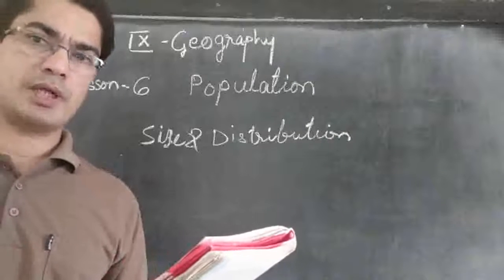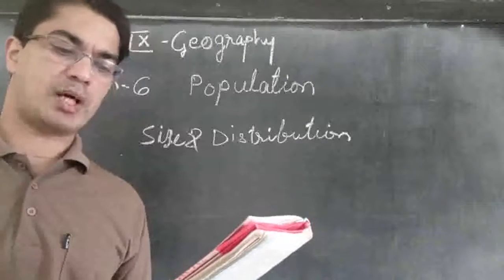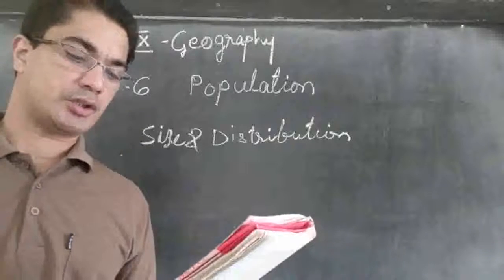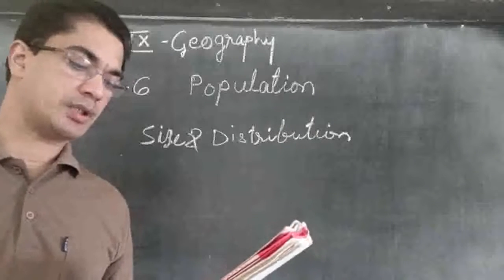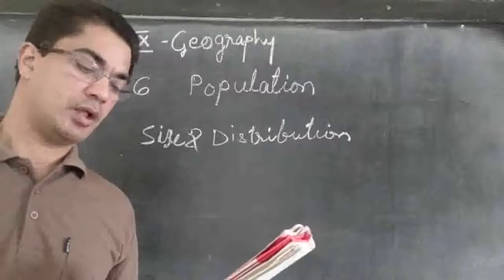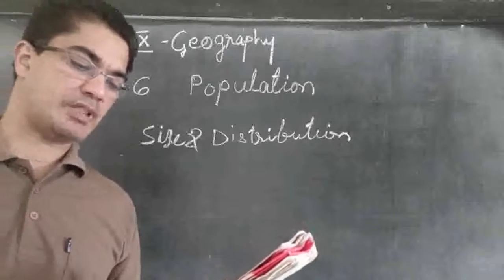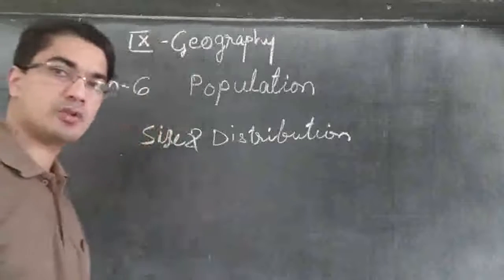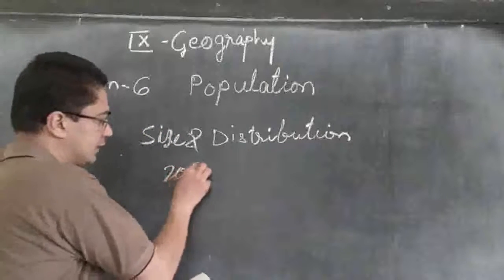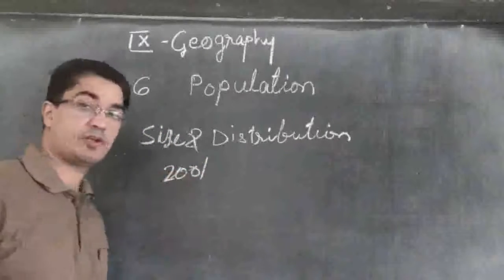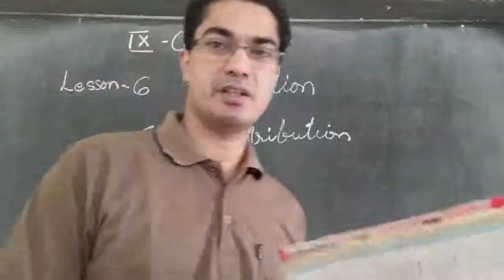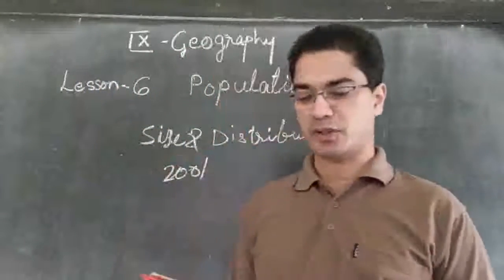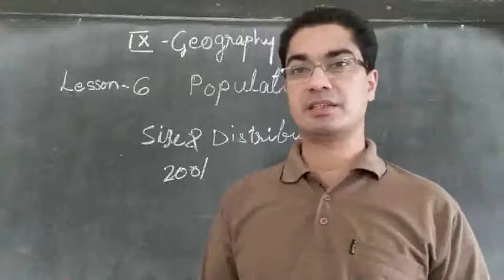So India's population as on March 2001 stood at 1028 million, which accounts for 16.7% of the world's population. According to the 2001 census, so it is already 20 years ago, we don't have access to the latest census.